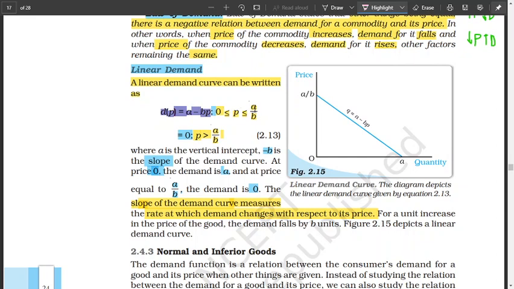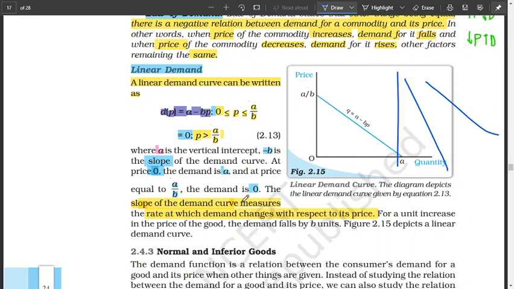And the price also should not be more than A by B. But if the price is more than A by B, then the demand is 0. That means you don't demand. Okay, so A is a vertical intercept. A, which is here, is a vertical intercept. Minus B, which is in the formula minus BP, itself shows the slope, because the slope can be different slopes. That minus B will indicate the slope.